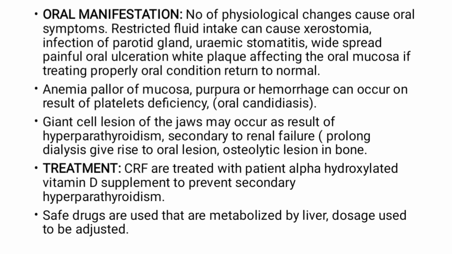Number one, when the patient is not taking proper fluid, it passes to xerostomia, infections of the parotid gland, and uremic stomatitis, widespread oral ulceration, white plaques of the oral mucosa. Okay, if treated properly, oral conditions can return to normal. Due to anemia, there is a paler color of the mucosa, purpura, and hemorrhage due to deficiency of platelets. Oral candidiasis can also occur. Giant cell lesions of the jaws can also happen to this patient.